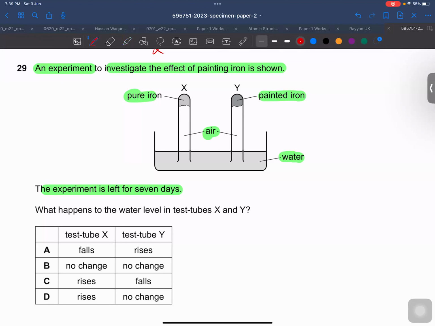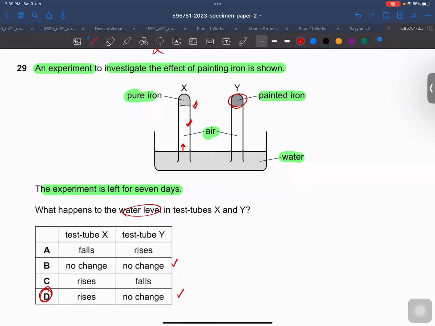So definitely if you talk about Y, bacho, you paint that iron. So it is a layer between iron and the oxygen. It prevents iron from rusting. So there should be no change in the oxygen, because oxygen is not going to be utilized, because iron is not going to be rusted over here, because it is prevented. And over here, if you talk about the water level, oxygen is going to be used up. When oxygen is used up, the water level is going to rise over here. So it must be D.